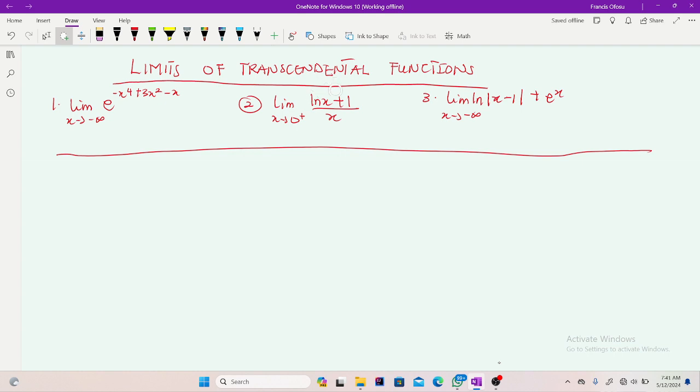So first of all, what are transcendental functions? Transcendental functions are functions which are not algebraic.